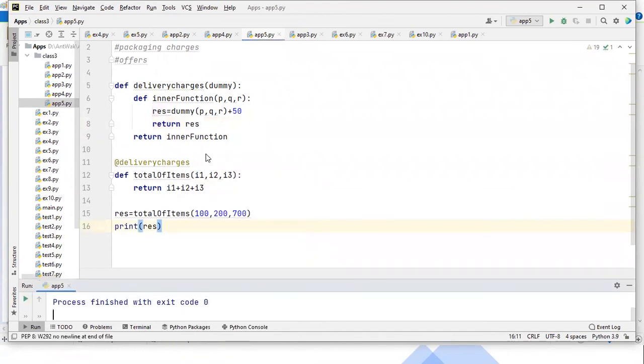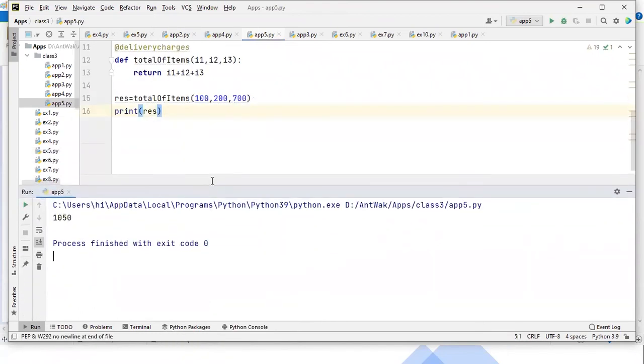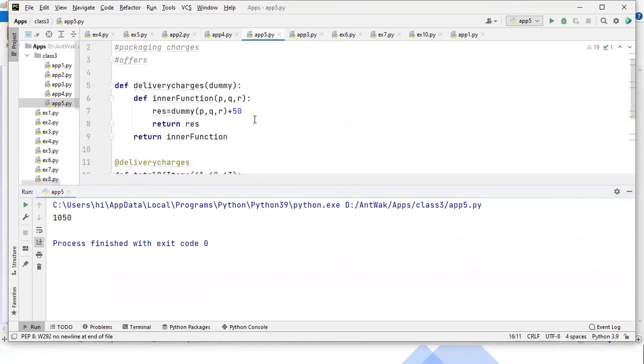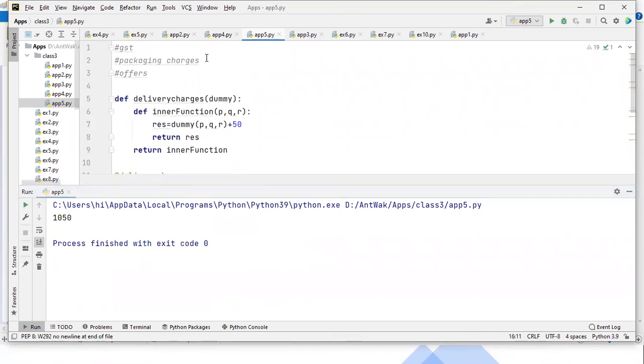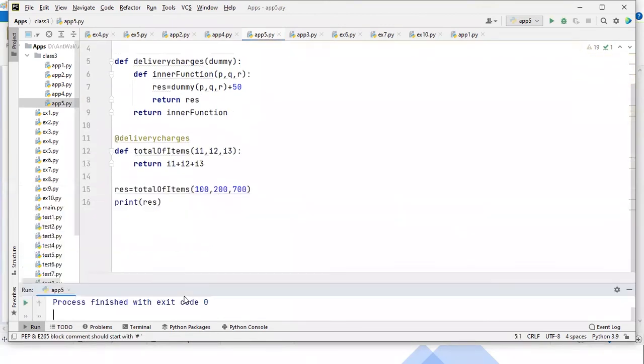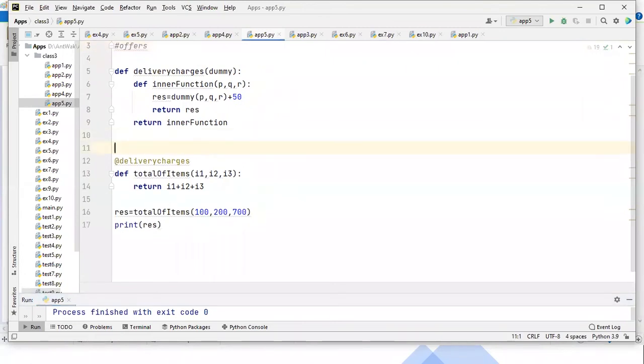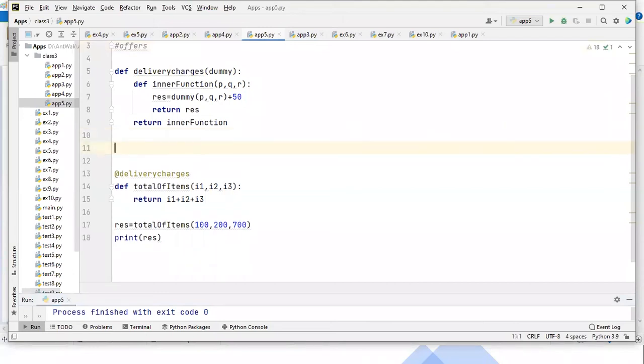Anyhow, I'll try to write one more function. Maybe you can get the clarity. Maybe I can go with the packaging charges, something, let's check 20 rupees packaging charges. I'll try to write it. Guys, please focus on how I am writing. And guys, we can use more than one decorator at a time also. I'll show you that one also.